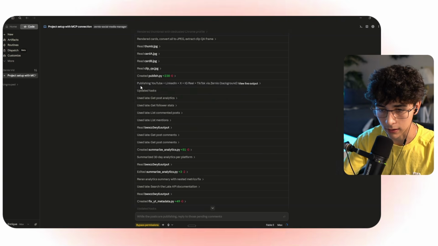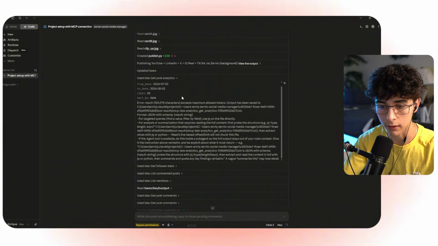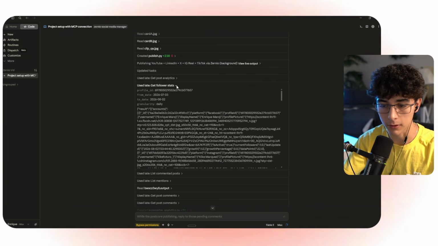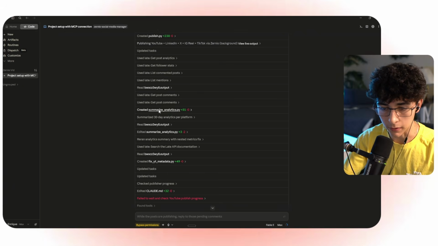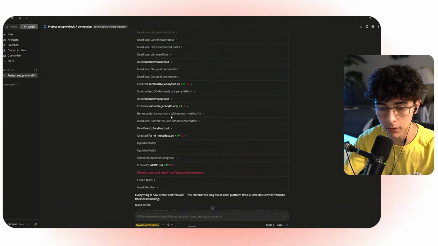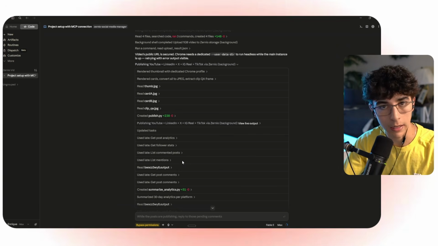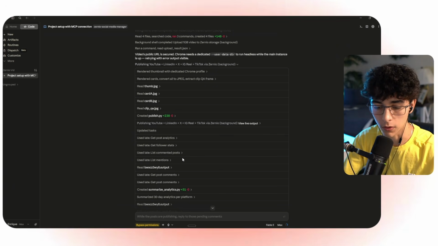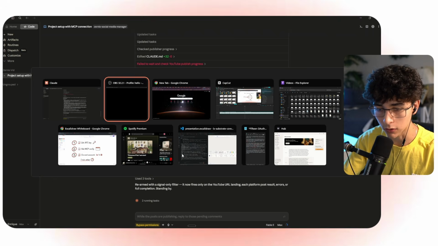And yeah, we can see here that he also pulled all the analytics from my profile, specifically my follower stats, some of the comments that I have gotten, mentions, and he's basically creating a summarize analytics script so he can summarize the 30-day analytics into an actual report for me. And he's doing all of that alongside using the API endpoints and triggering everything within Zernio. And in Zernio, I have all my social platforms connected. So let's take a look at YouTube real quick.